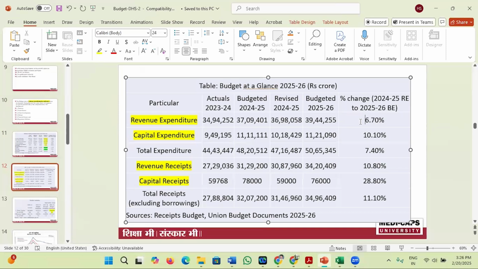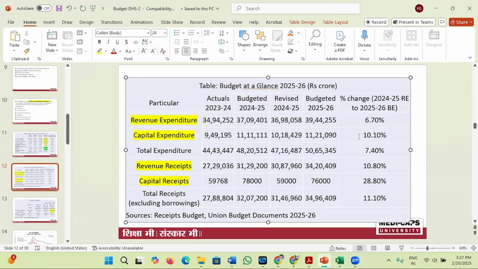Revenue expenditure is used for day-to-day routine expenses. We can understand it: देखिए आपके घरों में जो रेगुलर एक्सपेंसेस होते हैं, it is the revenue expenditure and it is increased by 6.70%. Now the capital expenditure, which is 11 lakh 21,090 crore rupees, is increased by 10.10%. If we compare both, we can see clearly that capital expenditure is increasing more. It is a good sign for an economy.